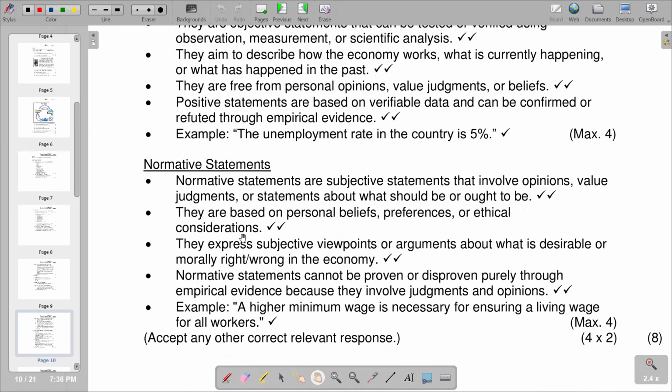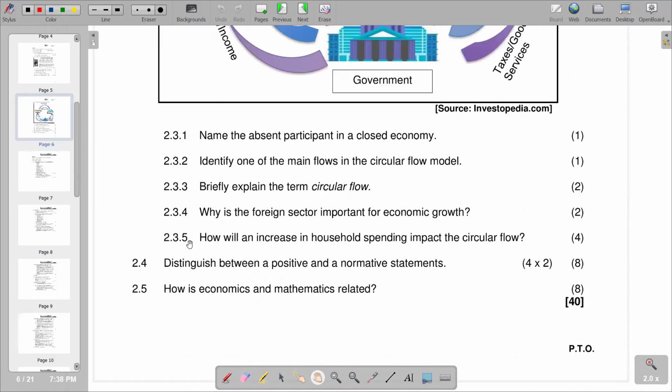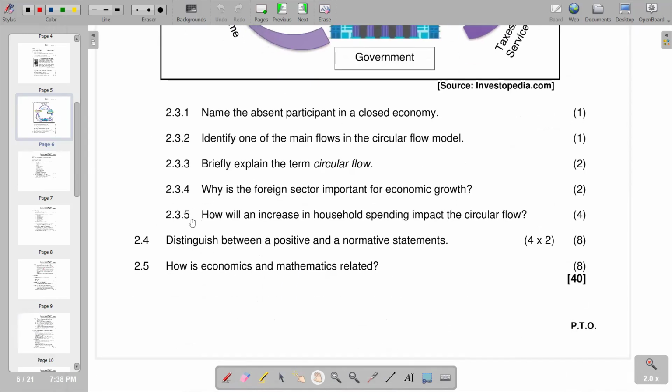Then we move on to the next part of our question, which is going to be 2.5. How is economics and mathematics related? So obviously, you're going to see that economics and mathematics are strongly related, as we are seeing that we've got calculations that take place in economic analysis. We've got the calculations for GDP, for example, when we are calculating the total market value of goods and services that are being produced in the country. It involves mathematics. So that is a clear basis of the relevance of mathematics in the existence of economics.